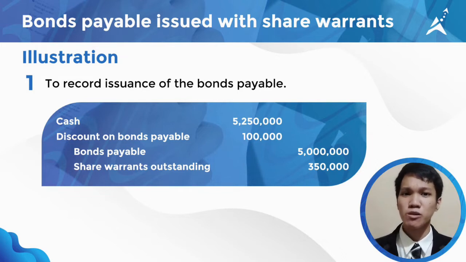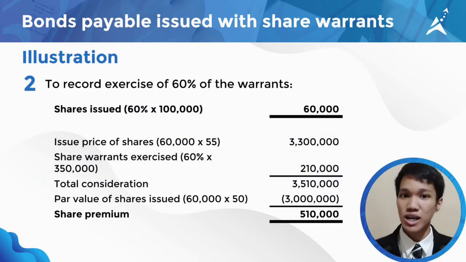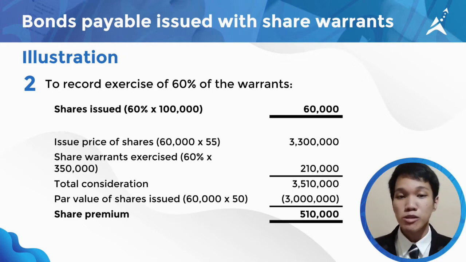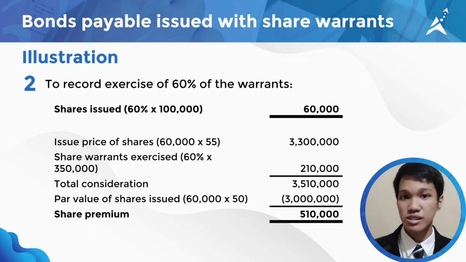Now, what if the bondholder exercised 60% of the warrants? Using the information provided in the illustration, we can get the issue price of shares by multiplying 60,000 shares, which is 60% of the 100,000 share warrants, to 55, the exercise price, resulting to 3,300,000. Then, to get the share warrants exercised, we'll simply get the 60% of the 350,000 share warrants outstanding that we have credited in the first entry, resulting to 210,000.